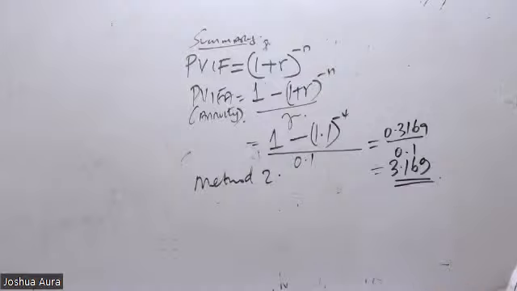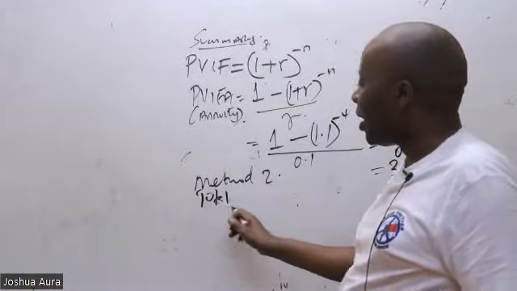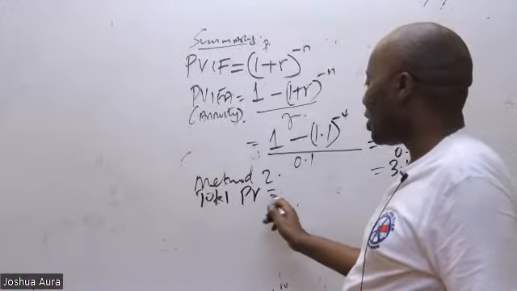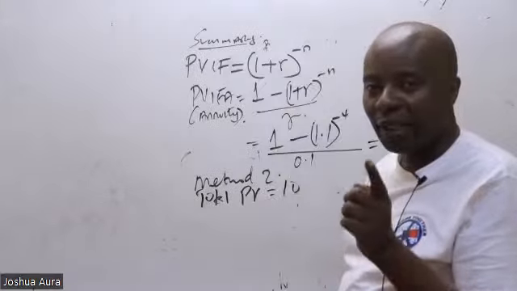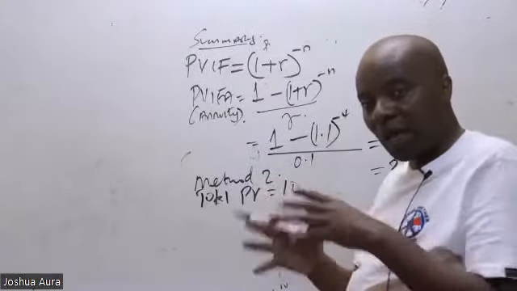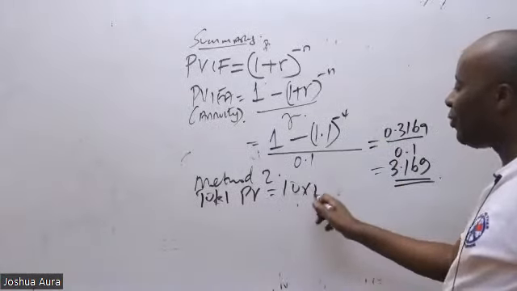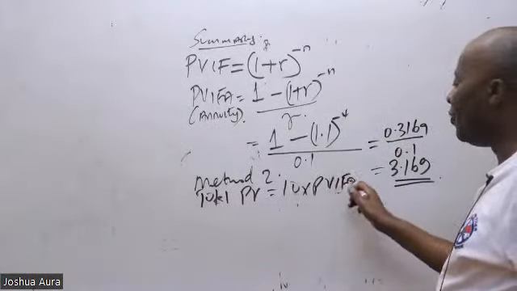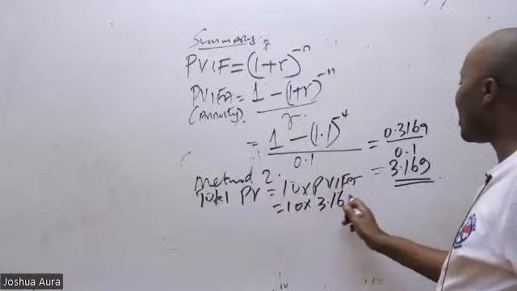So this is method number 2, a very important method. For me to get the total present value, I'll pick just 10, one of them, times PVIFA. Here I'm using a consolidated PV formula. So we have 10 times 3.169.